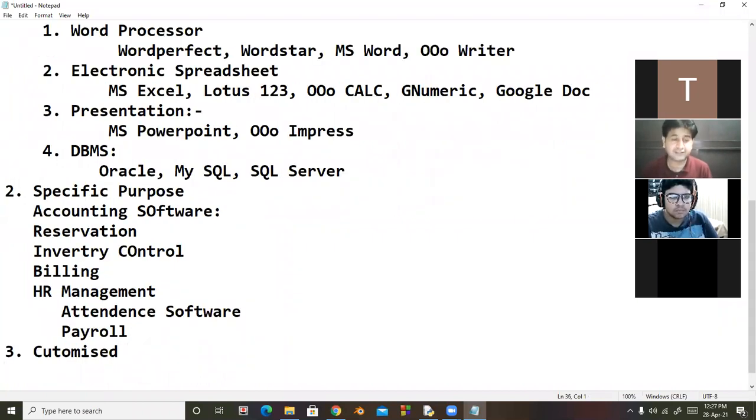And the last one is customized software. These softwares are not available in the market, and we get them from IT companies. IT companies specially make this software for us after getting the amount. So these are called customized softwares.